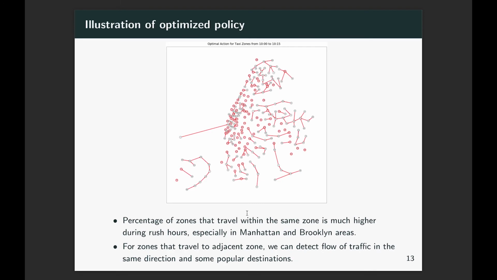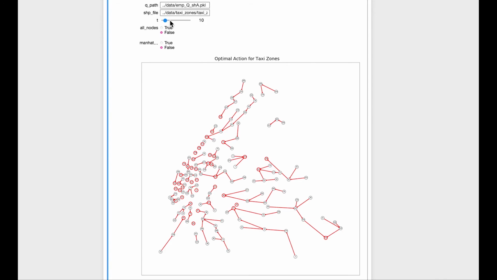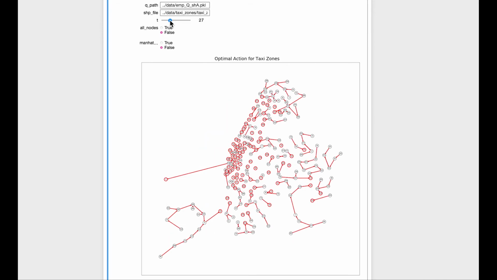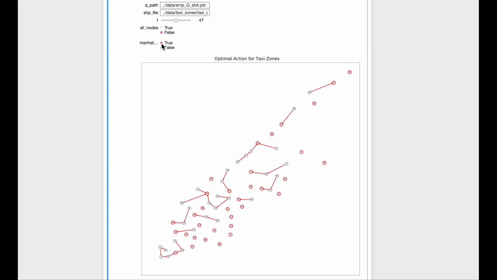Looking through the optimized policy at different time intervals, we may find that the percentage of zones that travel within itself is much higher during working hours, especially rush hours in Manhattan and Brooklyn areas. This can be observed more clearly by using the dynamic graph tool we implemented by choosing different times. We may also zoom into Manhattan area to see the flow when the nodes are too close to each other in the whole map.